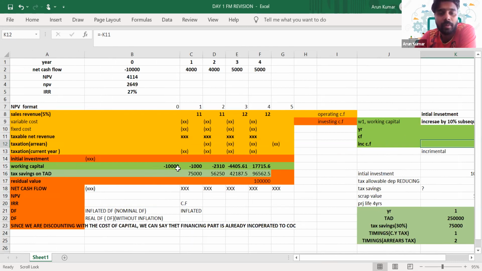So this is your incremental cash flows. Always the working capital will be allocated like this, that is year 0, 1, 2, 3. And what about the last year?